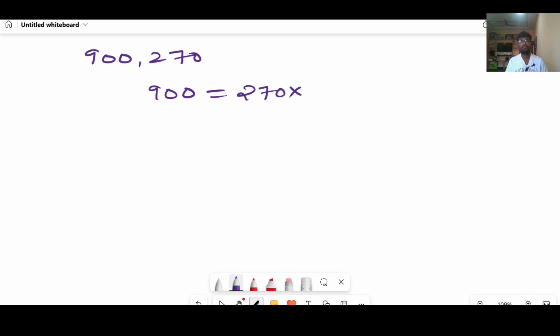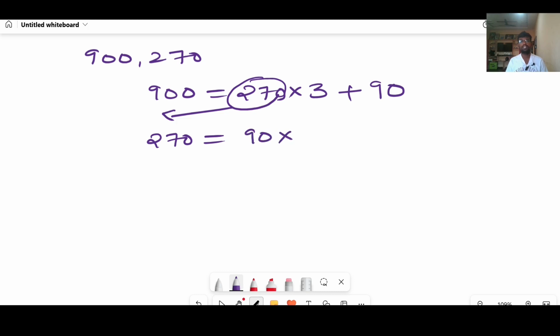270, how many times? You will get 270 times 3 is 810. Now what is the remainder? 90. In the second step, the divisor of the first step comes to divide: 270 equals 90 into 3 plus 0 as the remainder.